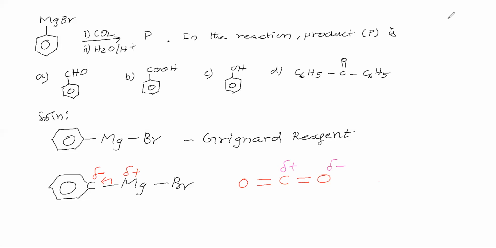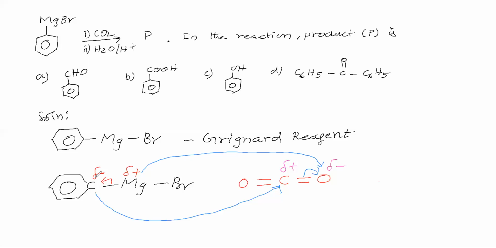Now the reaction takes place. This partial negative charge is attracting this partial positive charge. So this bond is shifting this side. This partial positive charge is attacking this O minus, oxygen. Therefore, between this carbon and this carbon, a single bond is formed. This double bond becomes a single bond because the pi bond is shifting to oxygen. Between this oxygen and magnesium, a bond is produced. Between this carbon and magnesium, the bond breaks.